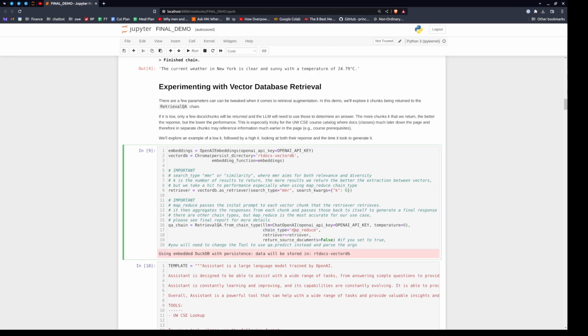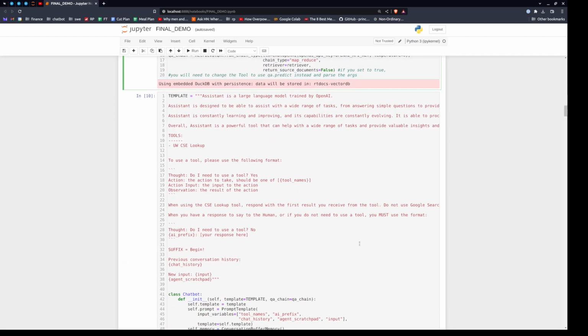In terms of MapReduce, we'll look at all the chunks, so we'll do it 6 times. We'll take the output of each run against each chunk and glom all 6 outputs together. Then we'll put all that back into the context window and run it again against a superset of outputs.